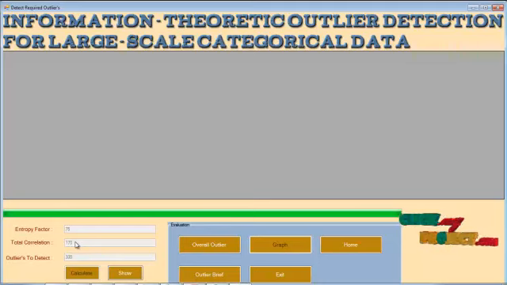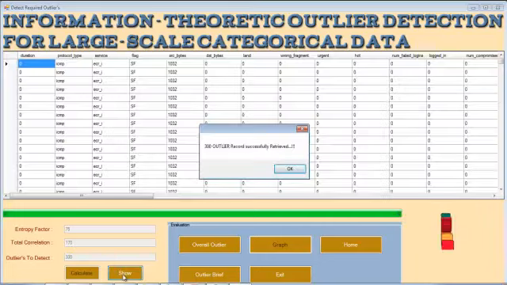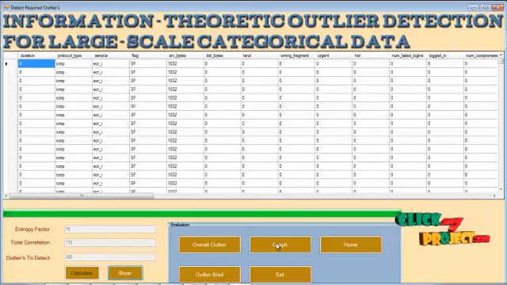In the data weighting process, every record will be allocated a weightage value. Based on the weightage value, that record can be classified as an outlier or a normal. I'm retrieving the outlier records as per the user needs. It means it retrieves the top 300 outliers from the categorical data set as per the user need. Then I am proceeding with the graph.